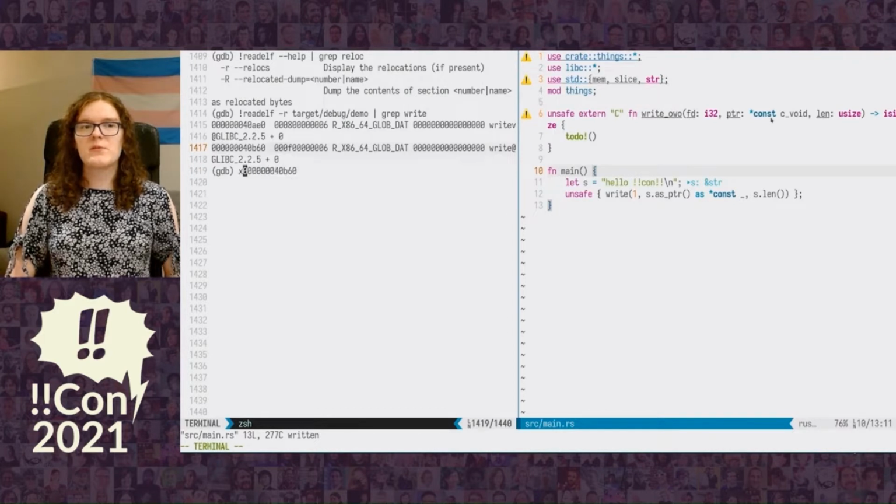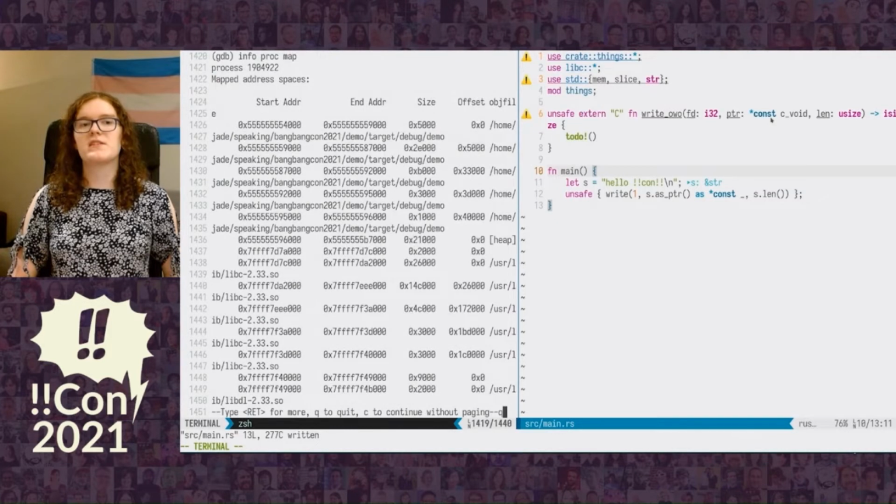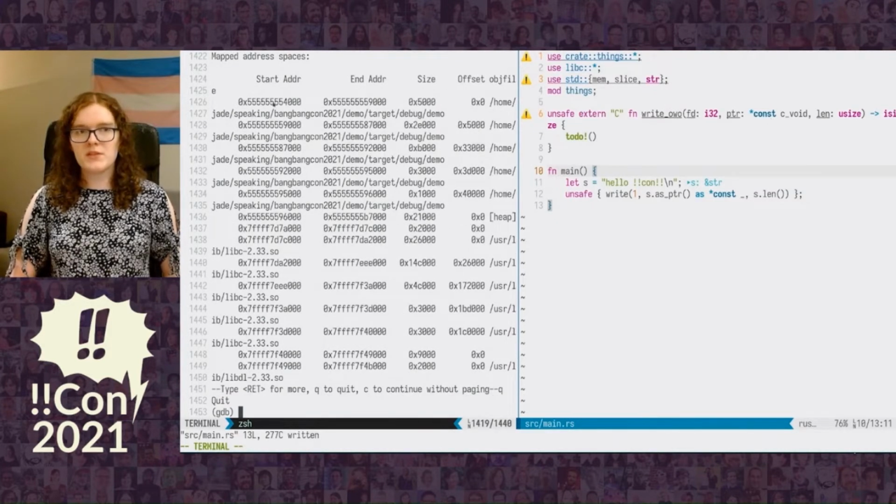We don't necessarily know what this offset is for yet, but let's guess that it's probably from the start of our program. We can find the start of our program by running info proc mappings in GDB. What this will do is it will find all the regions of memory that our program owns, and we see that this top one is at offset 0 of our executable.